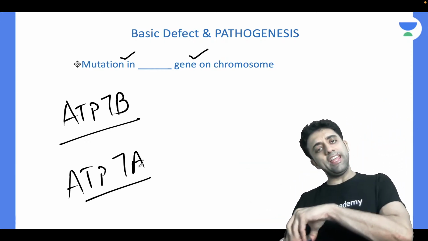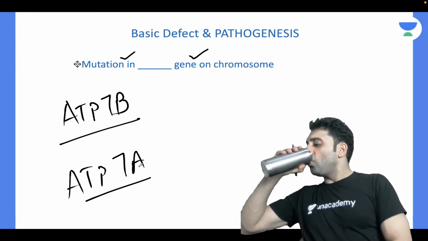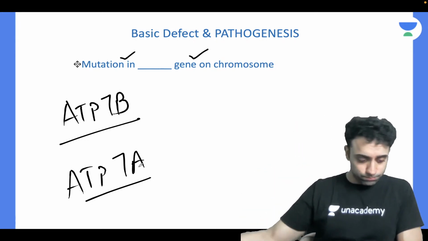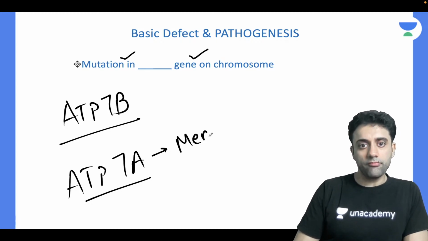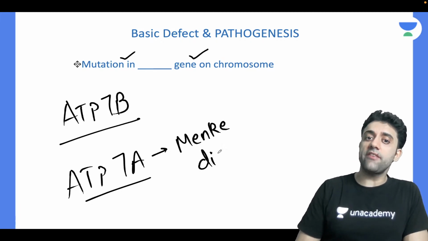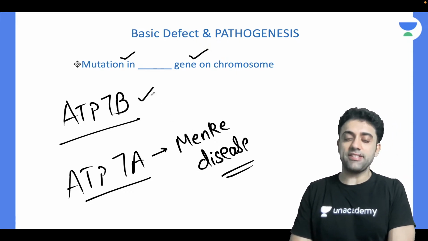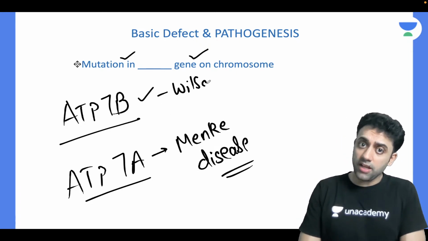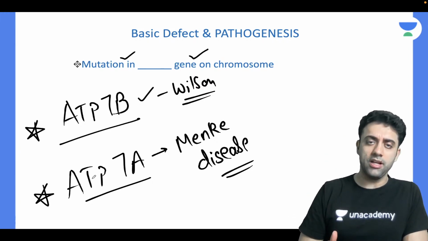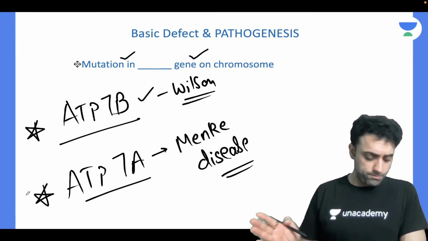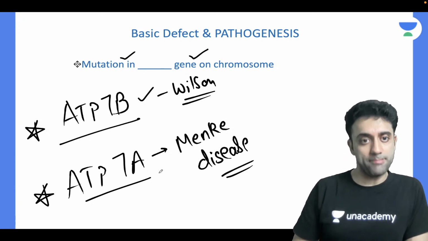So ATP7A, which disease is that, anyone? Yes, ATP7A is Menkes disease, right? And ATP7B gene mutation is Wilson disease. This question has come 25 times. ATP7B gene mutation is Wilson and ATP7A gene mutation is Menkes disease.